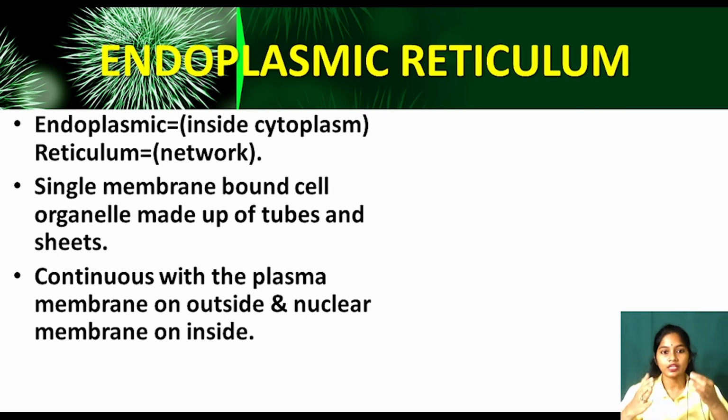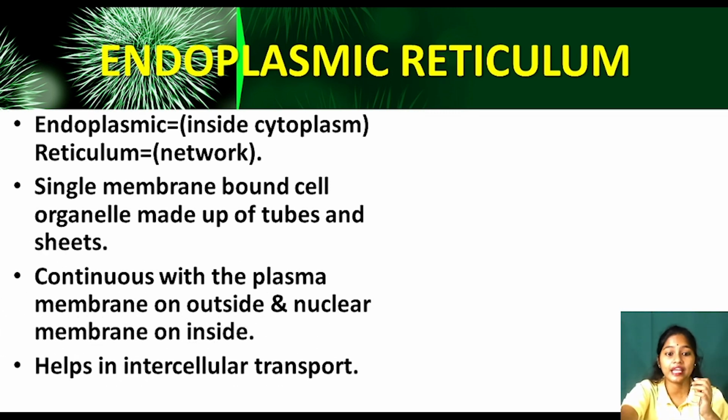It means, see, it is present in the cytoplasm. Where is the cytoplasm? Here is the nucleus, here is the cell wall. So in between them, yes. So in between this cytoplasm it is present. So it is a network. Okay. So it is connecting the nuclear membrane and the cell membrane or plasma membrane. Clear? So plasma membrane is outside and nuclear membrane is inside. Okay, it is connecting.